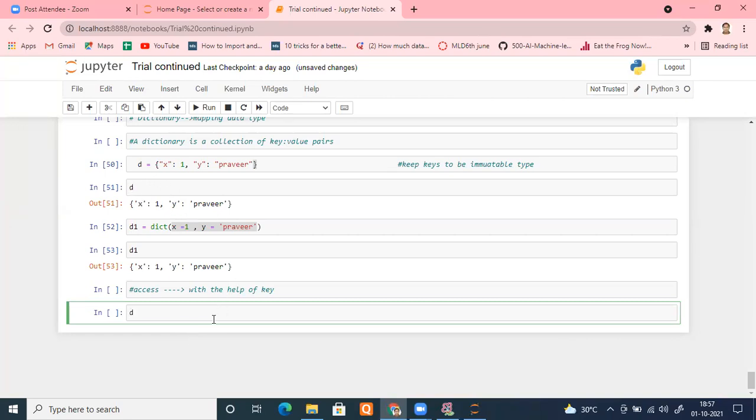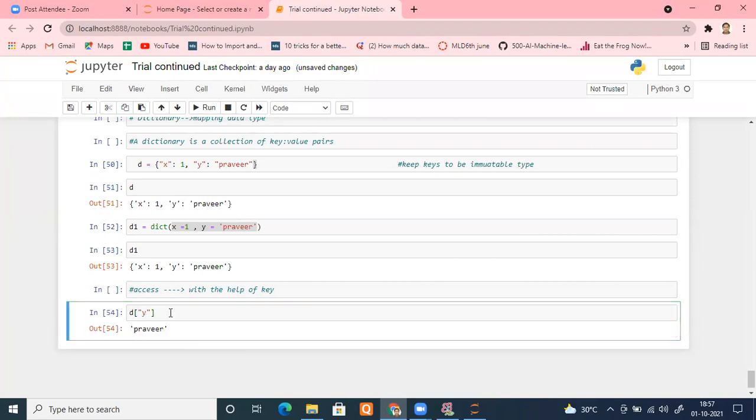So I'm typing D, square brackets. Whenever I'm accessing something, we always put square brackets. Remember, we always put square brackets. So D, and within that bracket, pass the key. What is the key of Praveer? Y. Okay, and check it. We get Praveer. Is it fine? So how will we access any element of the dictionary? With the help of its key. Remember. Now move further.